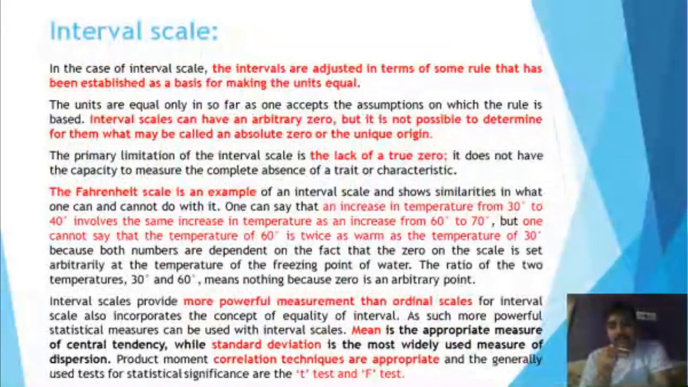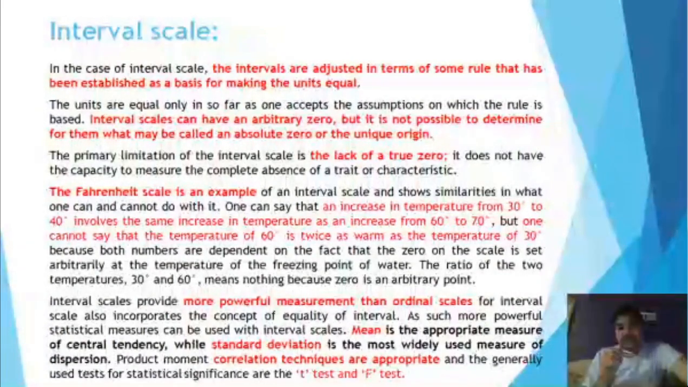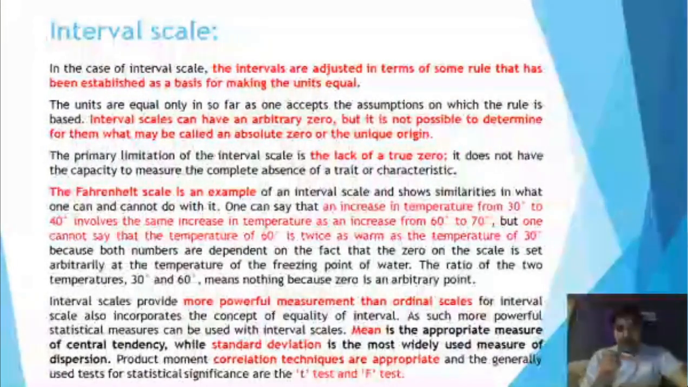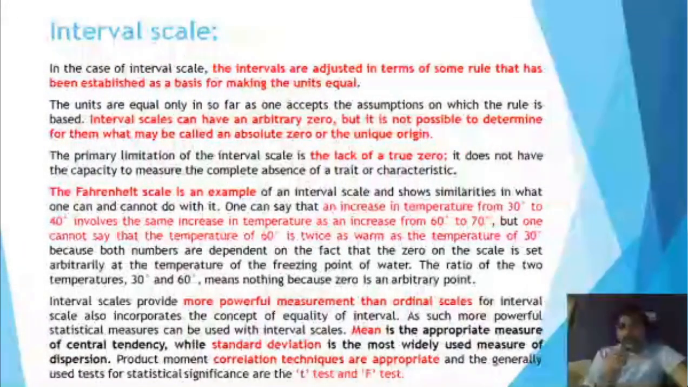Now the interval scale. In this interval scale, the intervals are adjusted in terms of some rule that has been established as a basis for making the units equal. The units are equal only in so far as the assumption on which the rule is based. Interval scales can have an arbitrary zero. Arbitrary zero means the point which we have considered as zero is not an actual zero. It is not possible to determine what may be called an absolute zero or a unique origin. So it doesn't have any kind of unique origin.